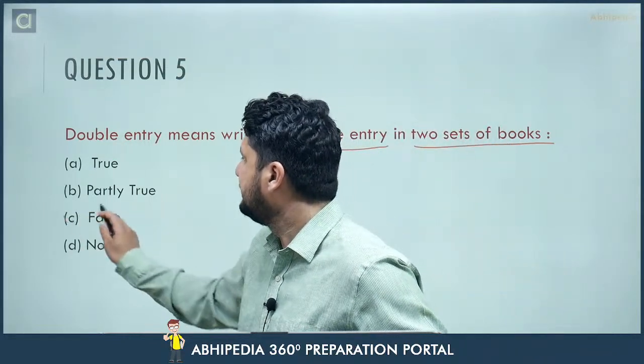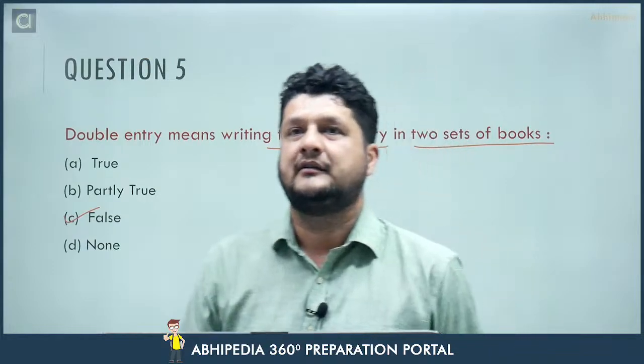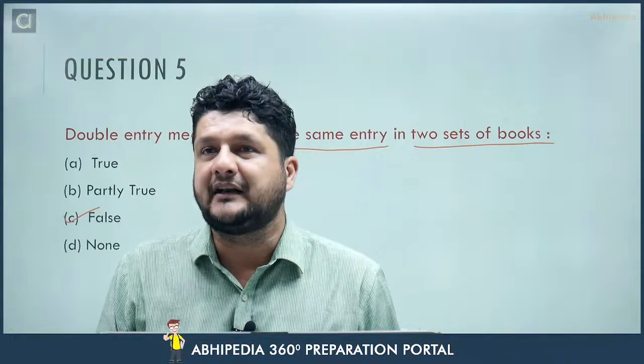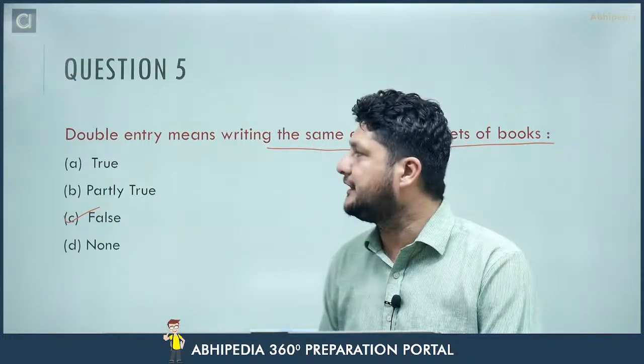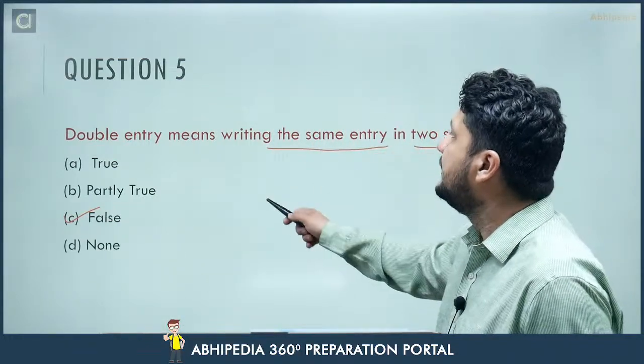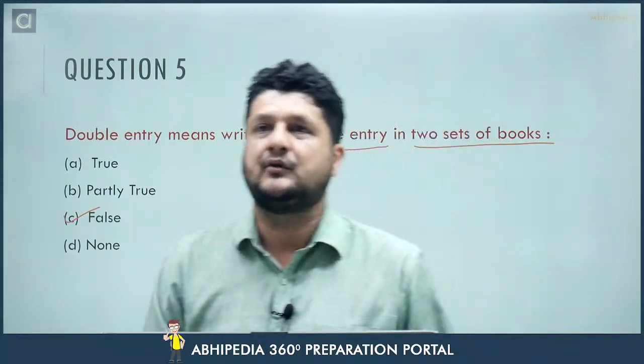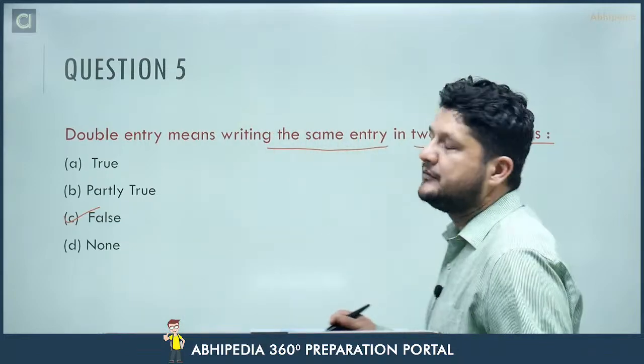It is false. It is noting the two aspects of the entries, but when you do the journal entry, in the same book you write debit and credit. So, is it clear?